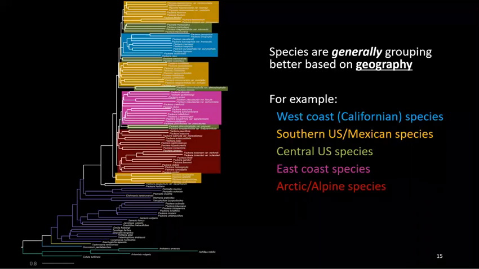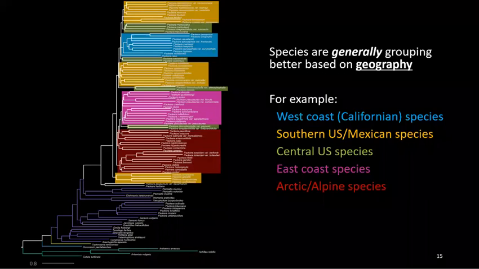And so here I have mapped the general distribution of Packera species along the phylogeny and color-coded them according to general geographic areas where the species occur. Here we can see trends such as West Coast or Californian species all being within one clade, which we can see here in blue.